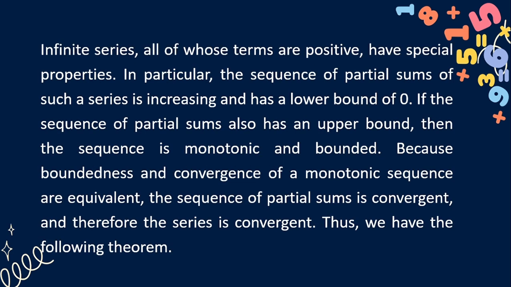Infinite series whose terms are all positive have special properties. In particular, the sequence of partial sums of such a series is increasing and has a lower bound of 0. If the sequence of partial sums also has an upper bound, then the sequence is monotonic and bounded. Because boundedness and convergence of a monotonic sequence are equivalent, the sequence of partial sums is convergent, and therefore the series is convergent. Thus, we have the following theorem.